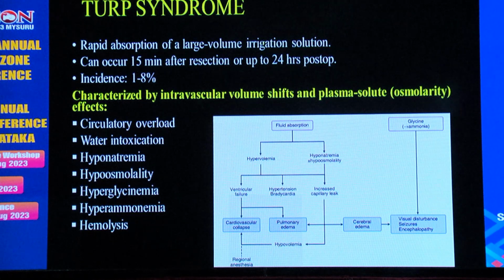TURP syndrome is because of the rapid absorption of a large volume of irrigation fluid. It can develop within 15 minutes after the resection or up to 24 hours in the post-operative period. Incidence is around 1 to 8%. It is characterized by two changes: one is volume change and the second one is plasma solute change. Volume change can cause circulatory overload and water intoxication, and solute changes like hyponatremia, hypoosmolality, hyperglycemia, hyperammonemia, and hemolysis.